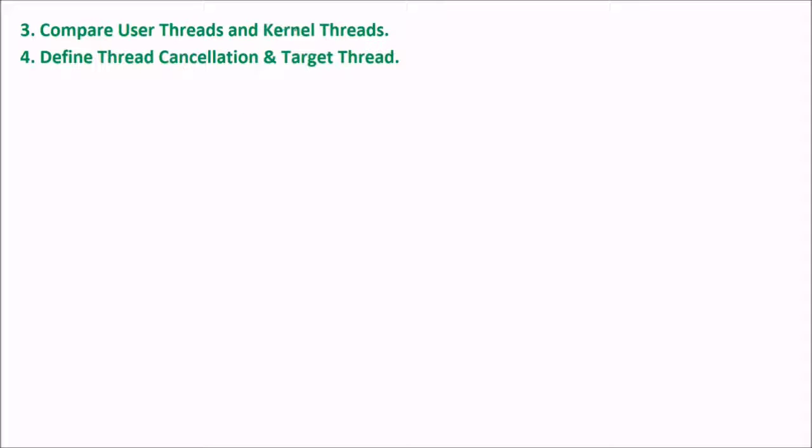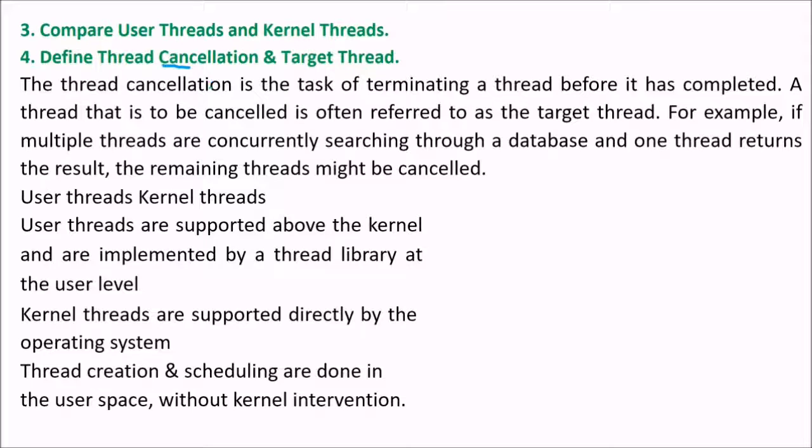Now we have to compare user threads and kernel threads and define thread cancellation and target thread. First we'll see thread cancellation. Thread cancellation is the task of terminating a thread before it has completed. A thread that is to be cancelled is often referred to as the target thread. For instance, if multiple threads are concurrently searching through a database and one thread returns the result, the remaining threads might be cancelled. This is the target thread.